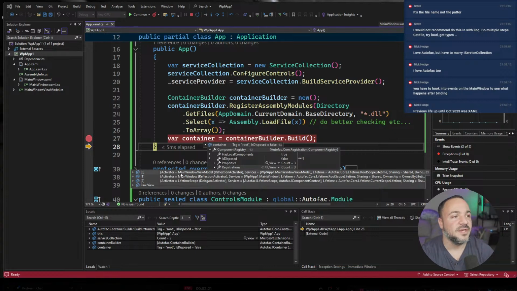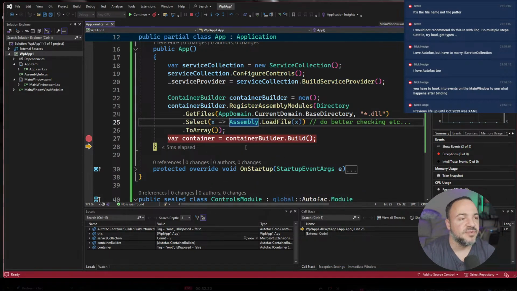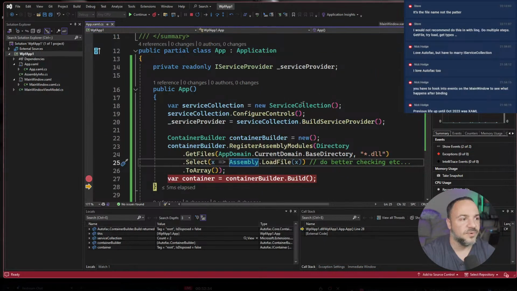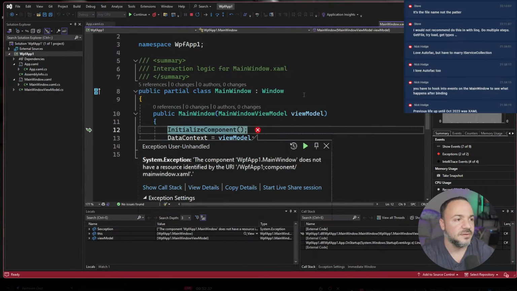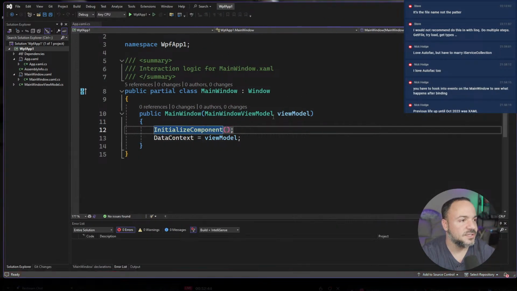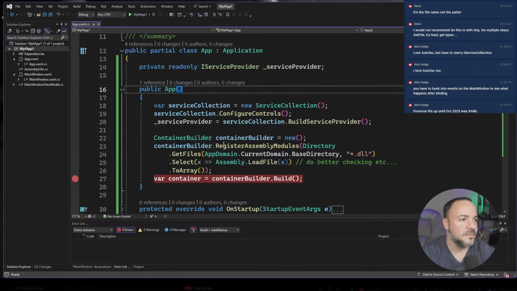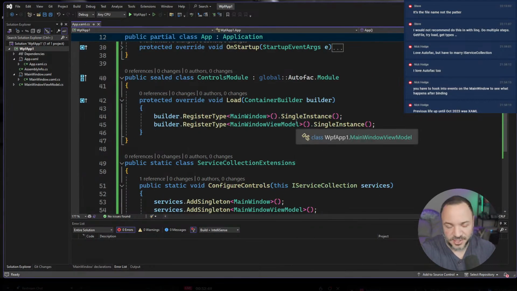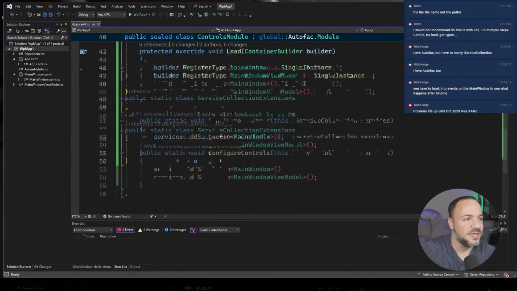We can see that we have the, sorry, you might not be able to see because the text is microscopic, but we do get the main window view model, the main window on the container. But it's complaining because it's not able to map the resources for them now, which is strange. I don't know why that's the case. Anyway, we're not going to be using AutoFac anyway, just for the record. That's why I don't really care.